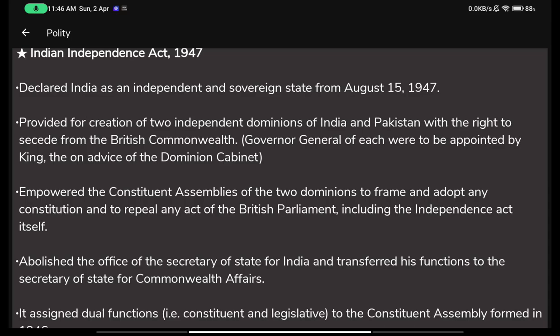In a similar way, the British Commonwealth was a group of several countries. Before, it was obligatory, meaning they were forced to become members of the British Commonwealth, but now they were given a choice that you can recede yourself away from the British Commonwealth. You don't need to be a member of it anymore if you do not wish to. It means that you are now sovereign. You are free from our control. If you wish to remain tied with us through this group, through this pact, you can. If you do not wish to, you can go.